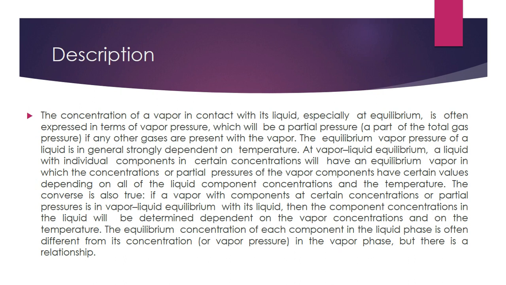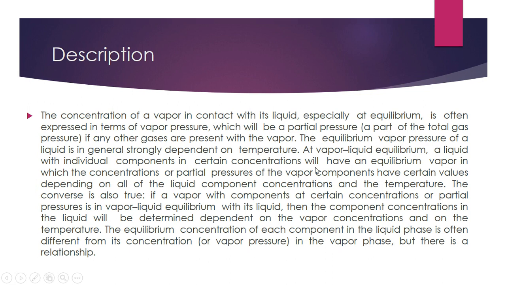The concentration of vapor in contact with its liquid, especially at equilibrium, is often expressed in terms of vapor pressure, which will be partial pressure, that is a part of total gas pressure. If any other gases are present in the vapor, the equilibrium vapor pressure of the liquid is generally strongly dependent on the temperature.